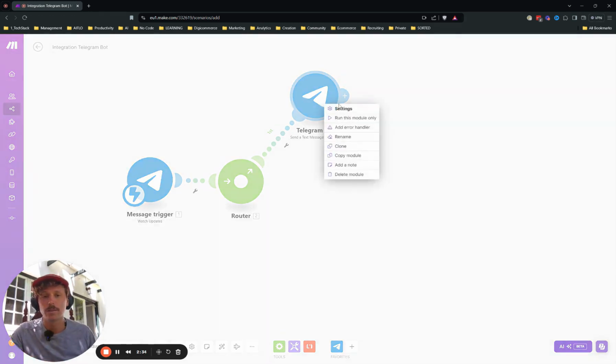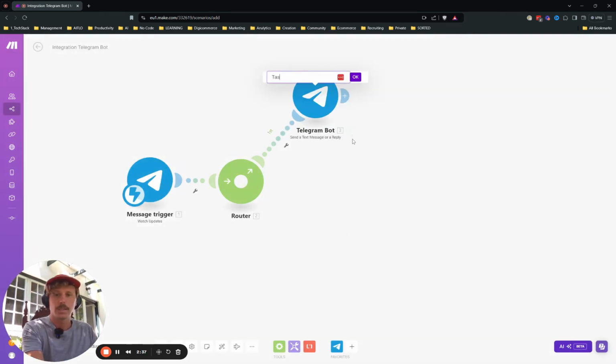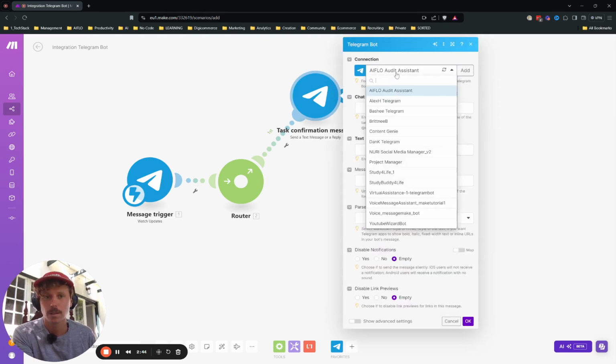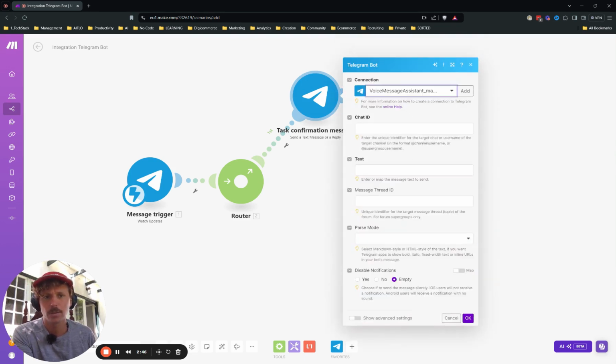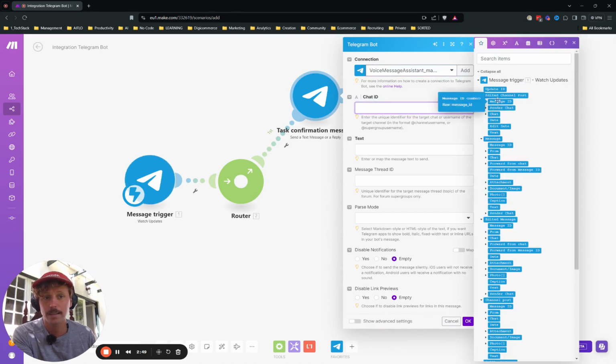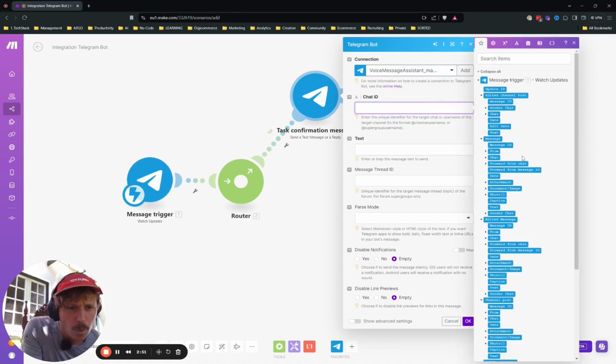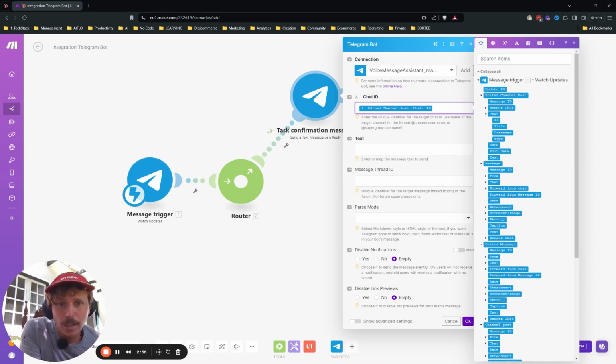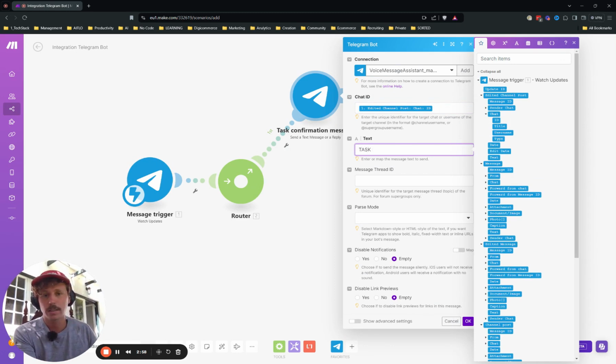So what are we going to do now? We're going to rename the module task confirmation message. So what we do here is we take the chat ID, which is somewhere hidden here, chat ID, and we will just write task received. So the user sending a task knows it's being processed.